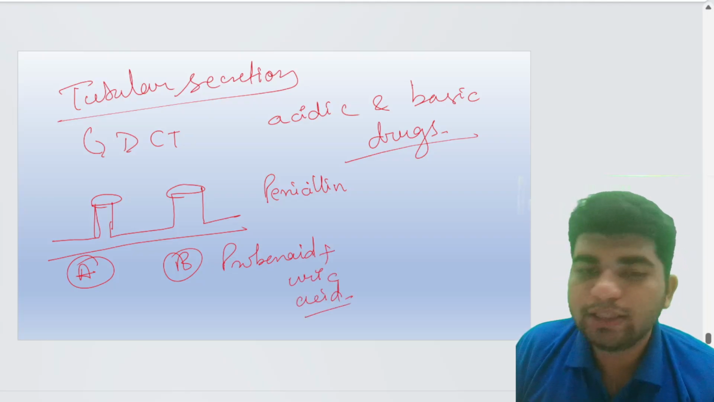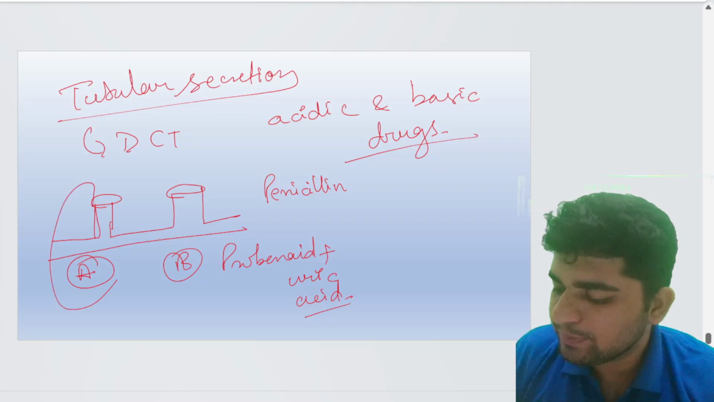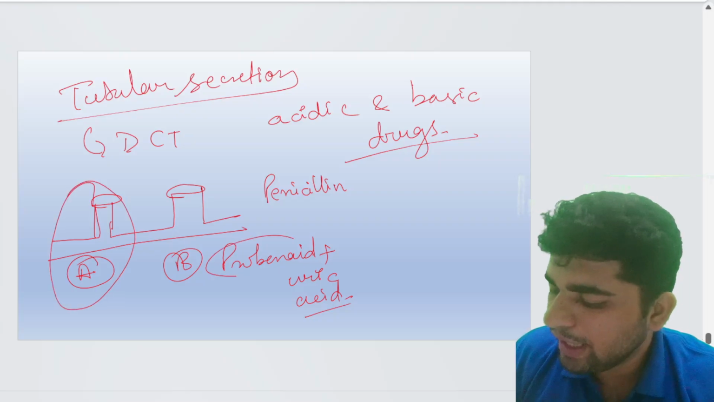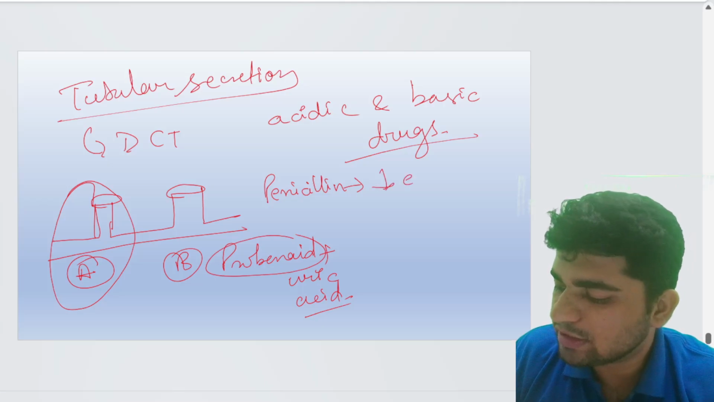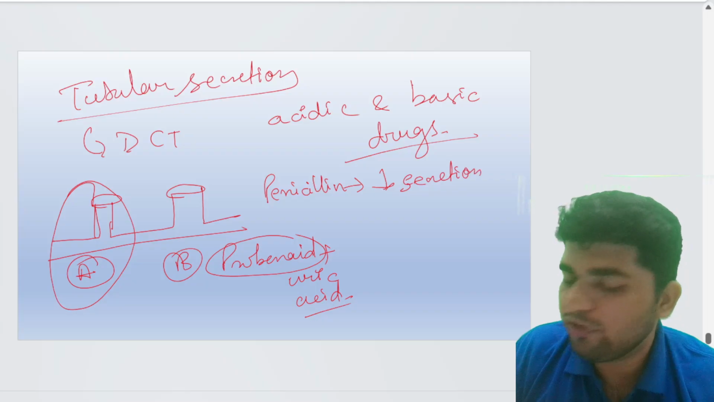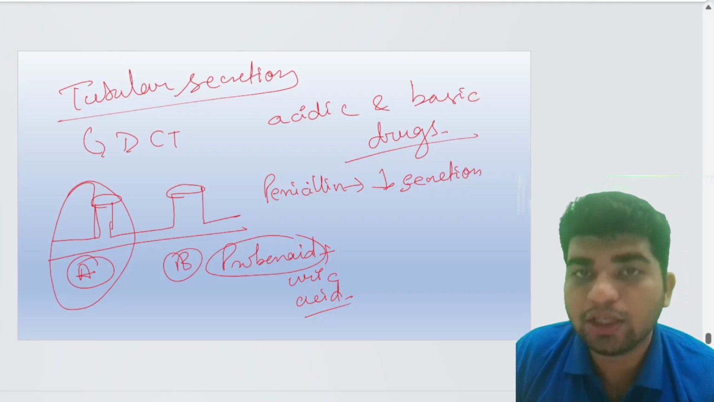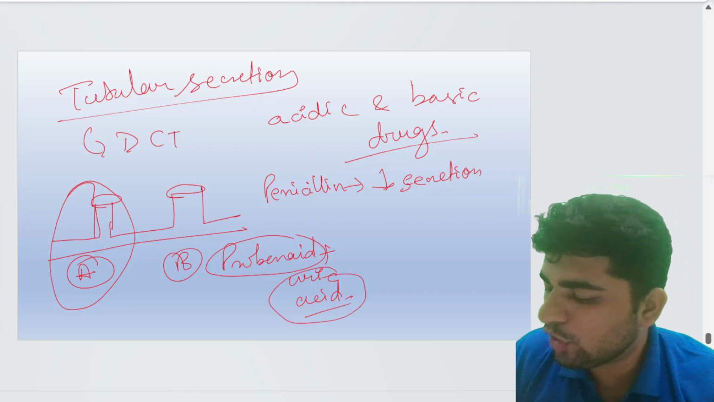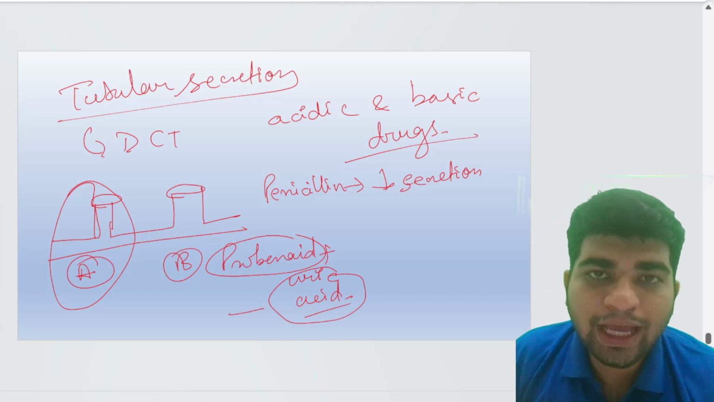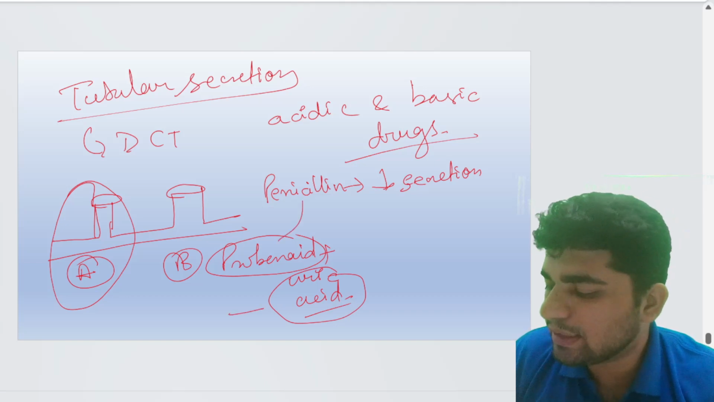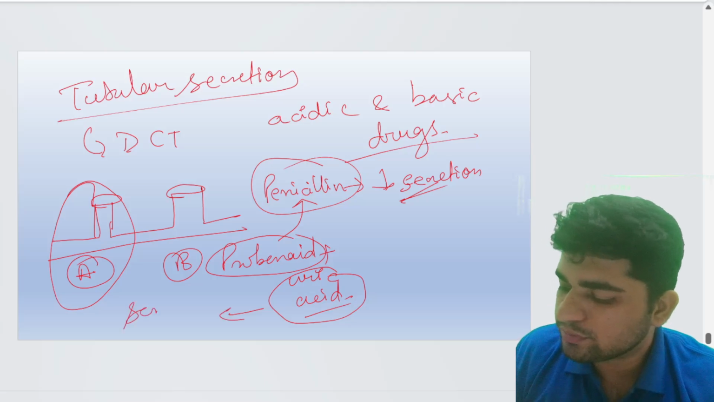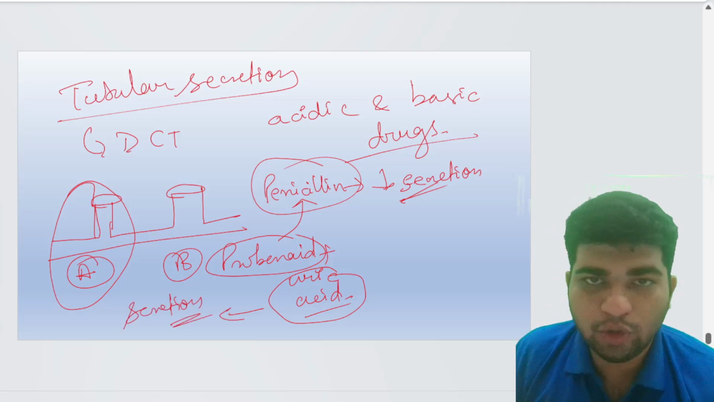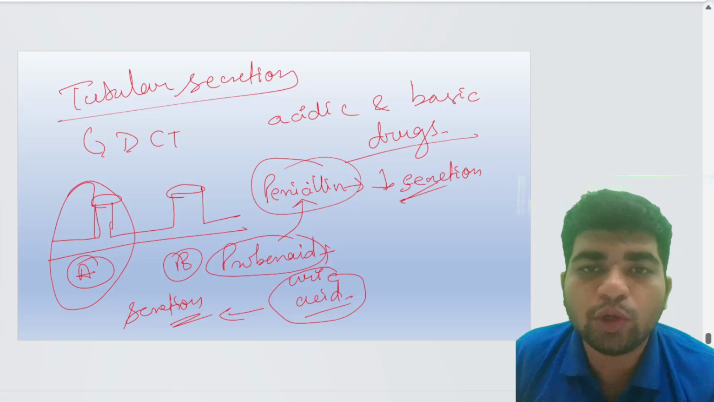All right. So what do we see here? For the acidic pump, probenecid decreases the secretion of penicillin to allow the excretion of uric acid. Probenecid competes with penicillin and decreases its secretion, and allows uric acid secretion into the lumen. That is in the case of tubular secretion.